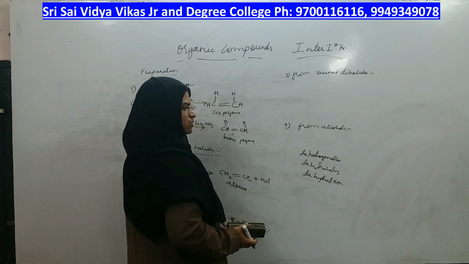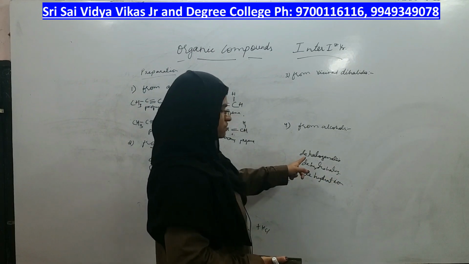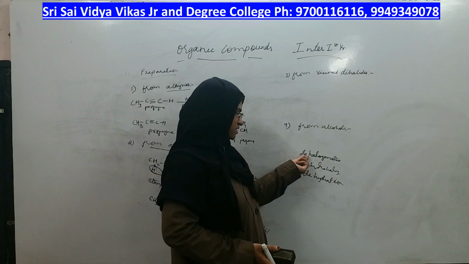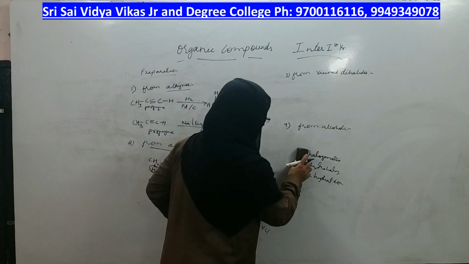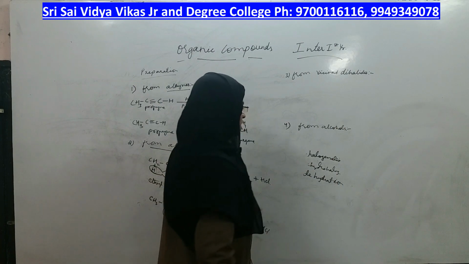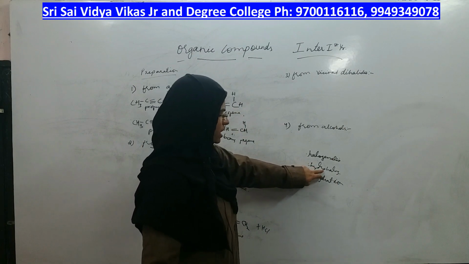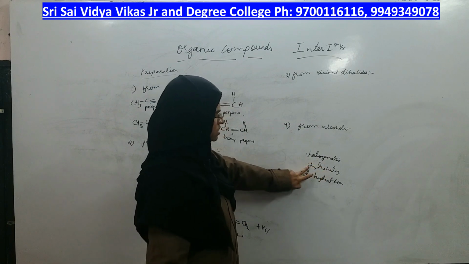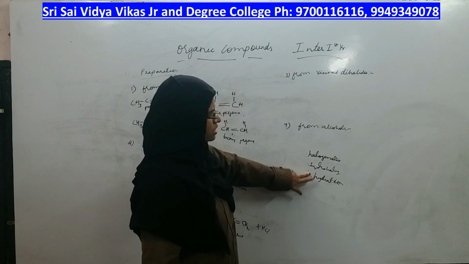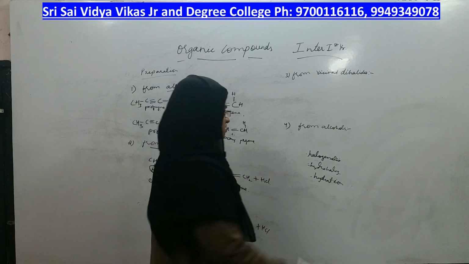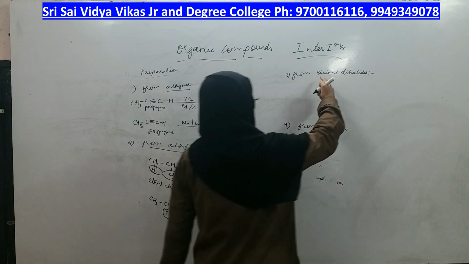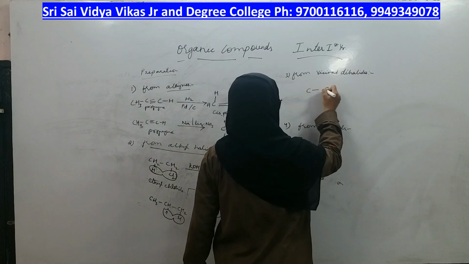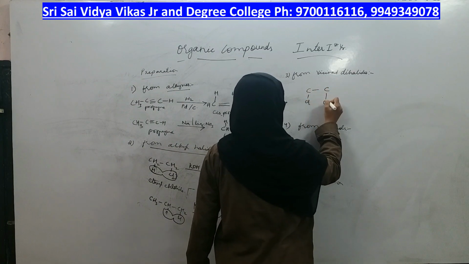Whatever molecule you are eliminating, that should be the name of the reaction by adding the word D, because you are eliminating. If you are adding halogen, it is called halogenation. If you are adding hydrohalogen, it is called hydrohalogenation. If you are adding water molecule, it is called hydration reaction, right? Now the next reaction is by using vicinal dihalides you are preparing alkenes.